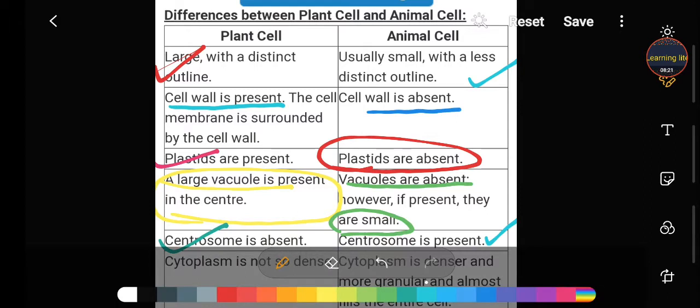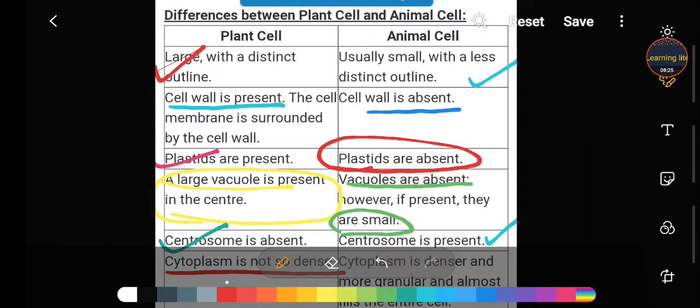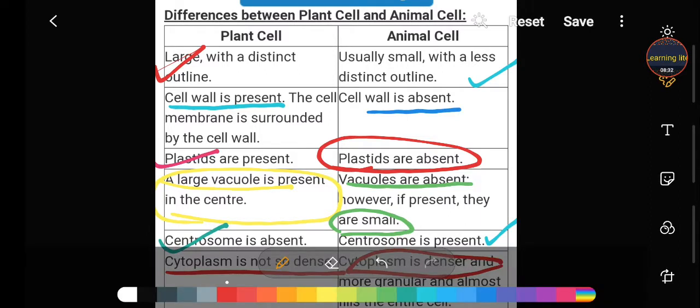In the plant cell, cytoplasm is not so dense, and in the animal cell, cytoplasm is dense. Okay. So these are the differences, student, among plant cell and animal cell. You have to write from it, and okay, note down.